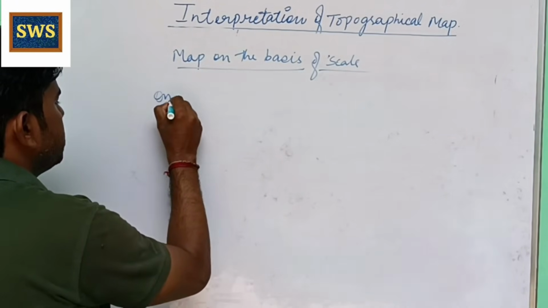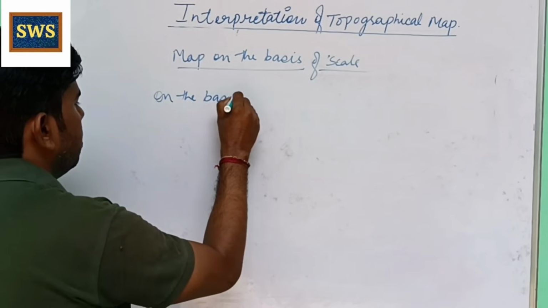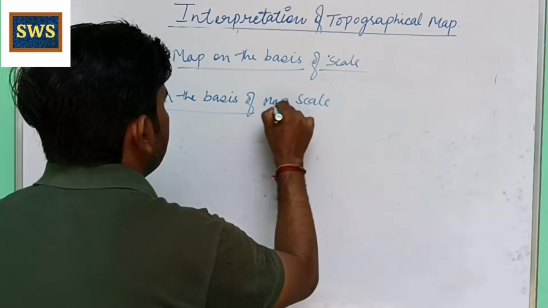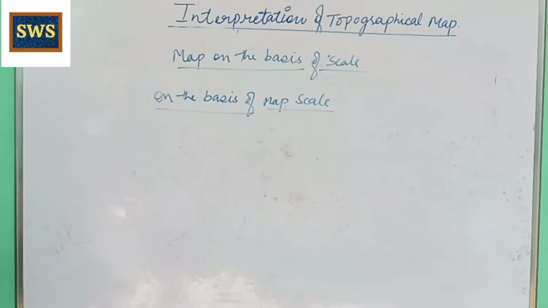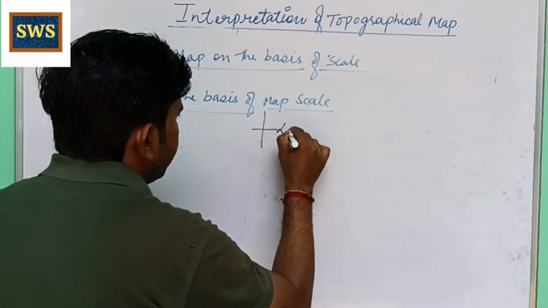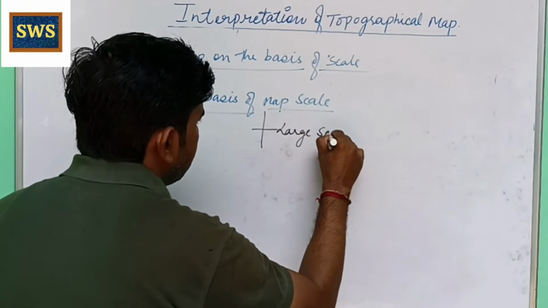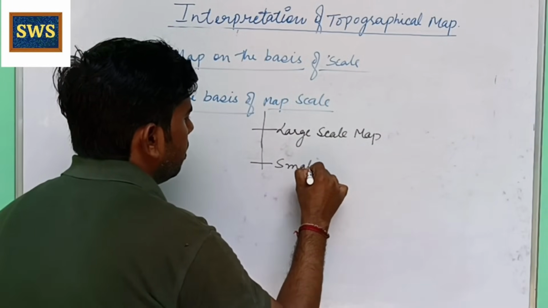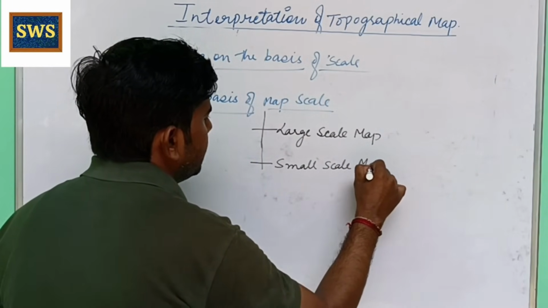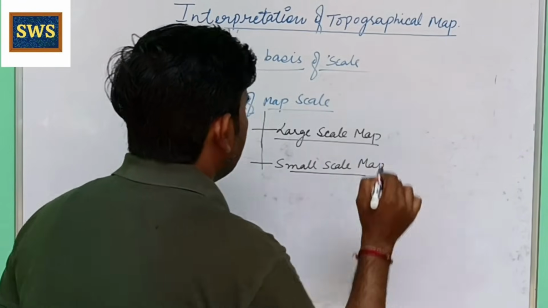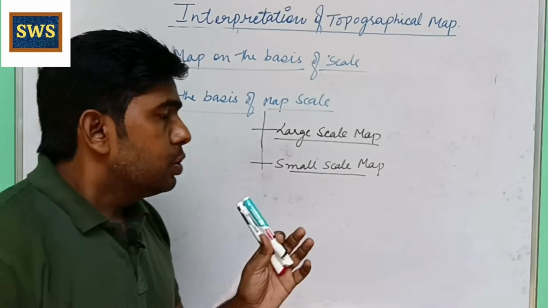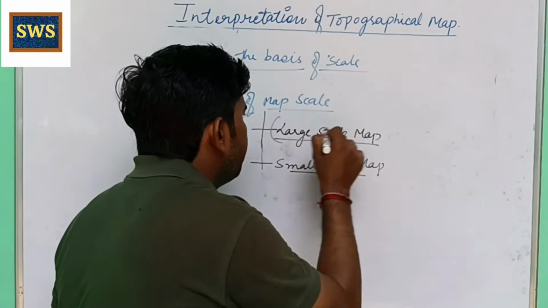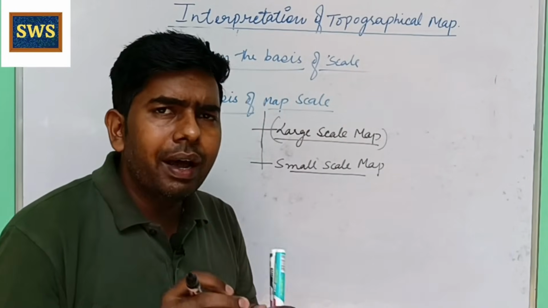On the basis of map scale, there are 2 types: large scale map and small scale map. So here what happens? Just opposite. Large scale map means the scale is small.